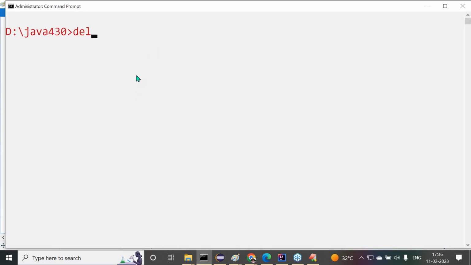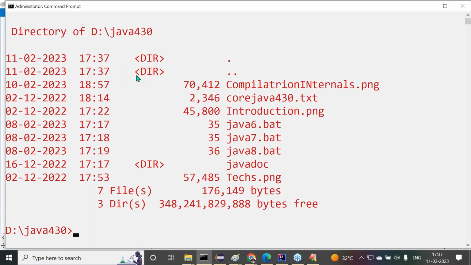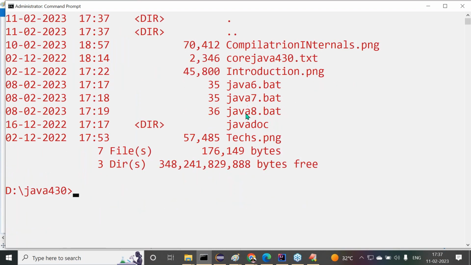First of all, delete *.java. So many Java files I have written there. Delete *.bak. Delete *.class. That's okay, fine. Everything is deleted; no .class file is available and no Java file is available. Just open this directory. What do we have there? Have you seen any .java file here? No .java file is available. Nothing else. Everything I deleted there.